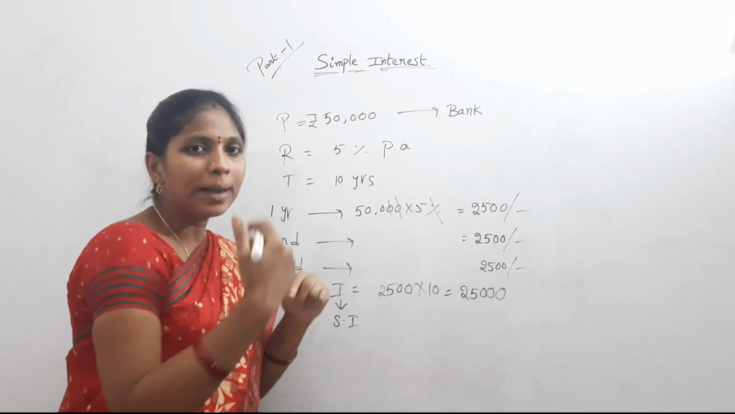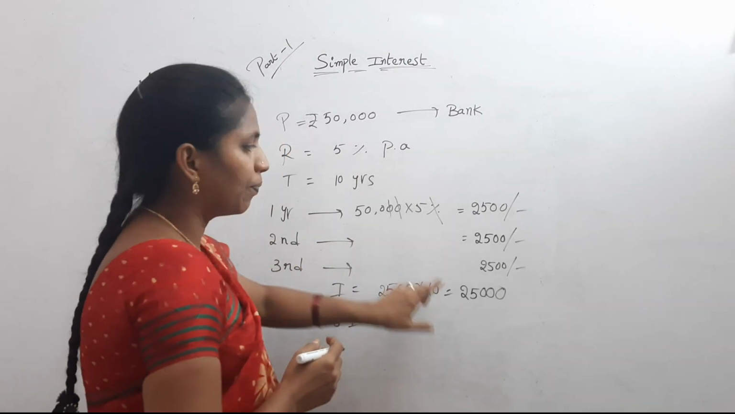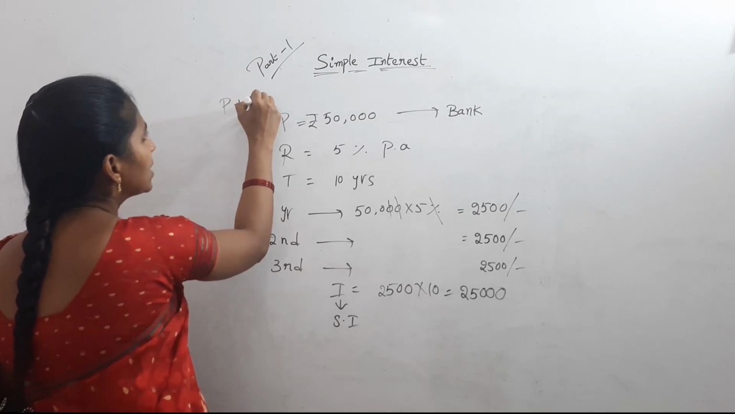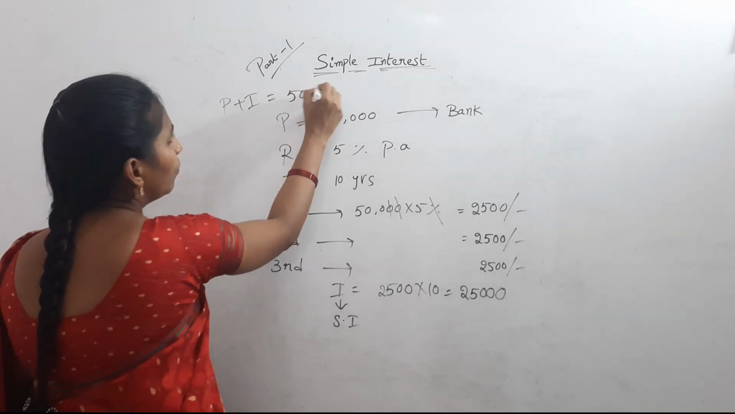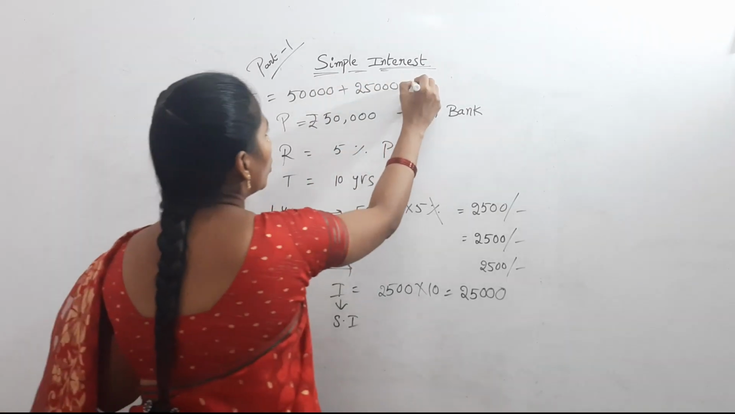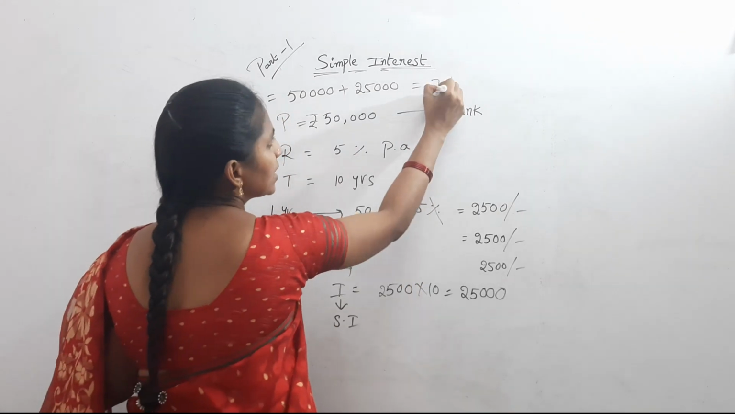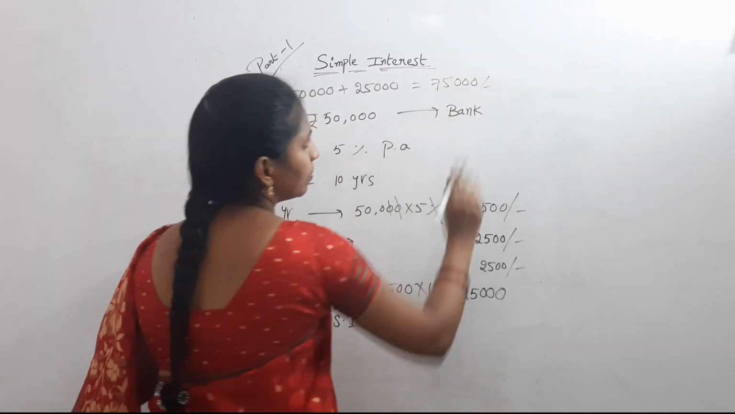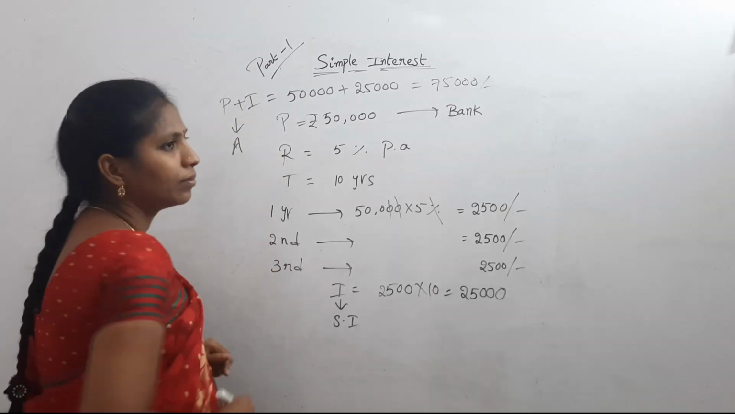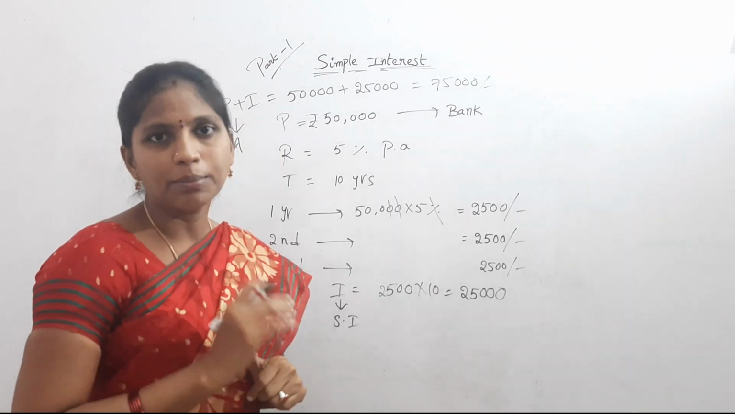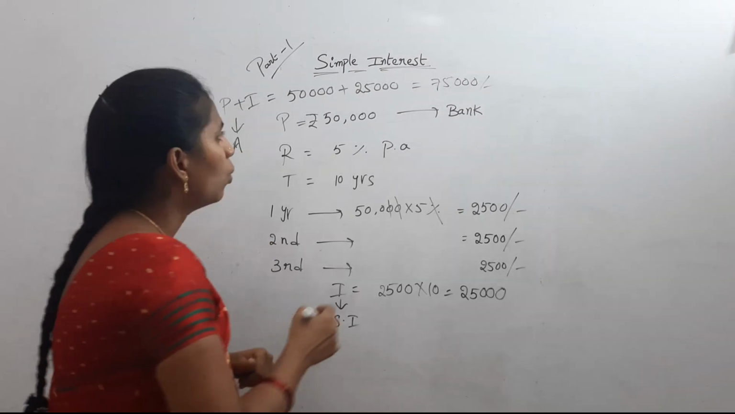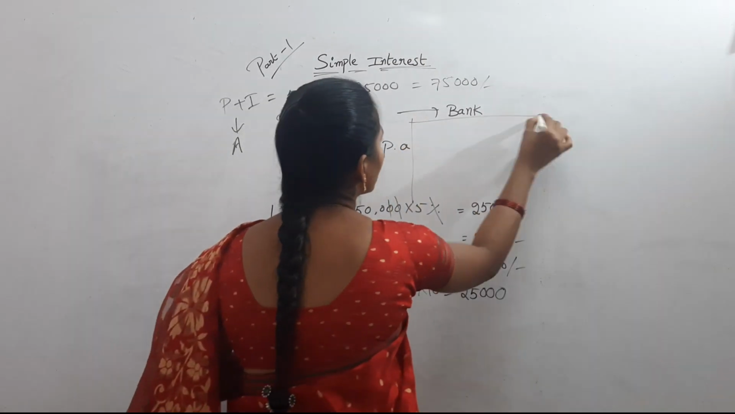50,000 principal plus interest. P plus I. So what is the amount? P plus I equal to 50,000 plus 25,000. Total amount is how much? 75,000. This P plus I is nothing but what? A. A is called amount. Here amount is P plus I. That is the formula.